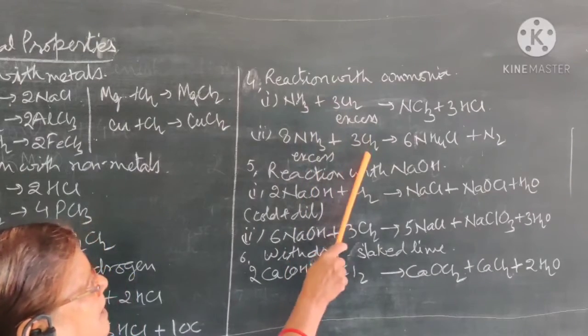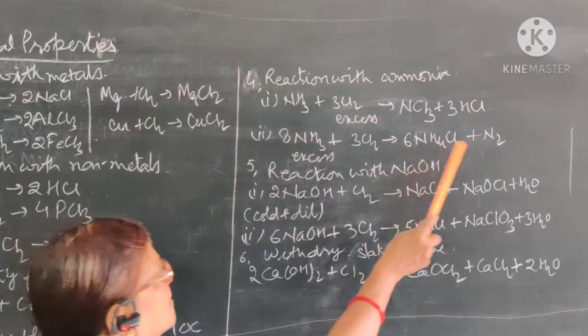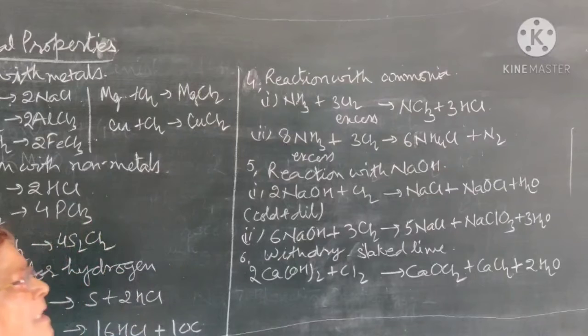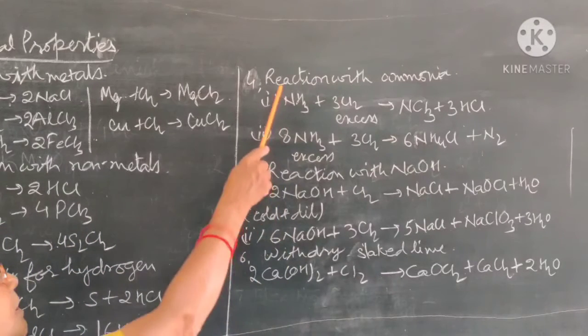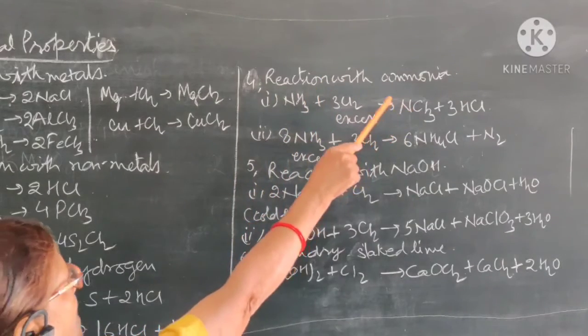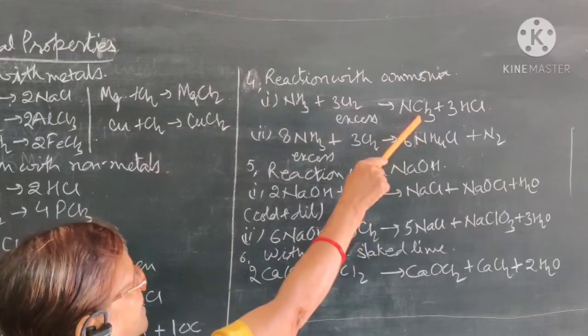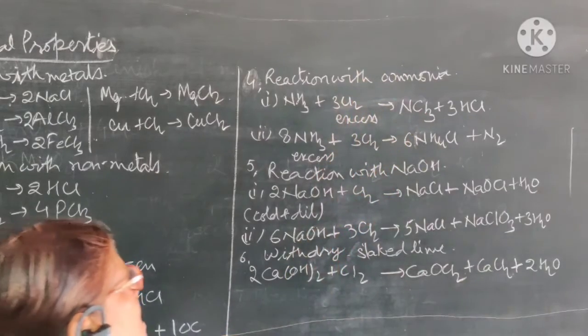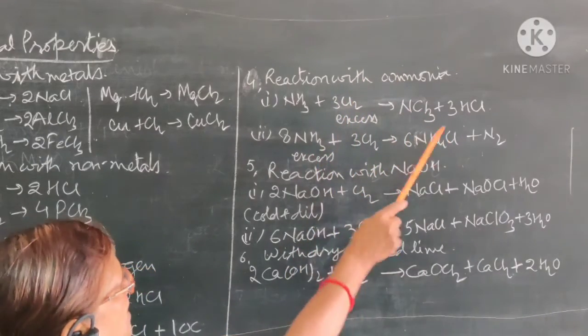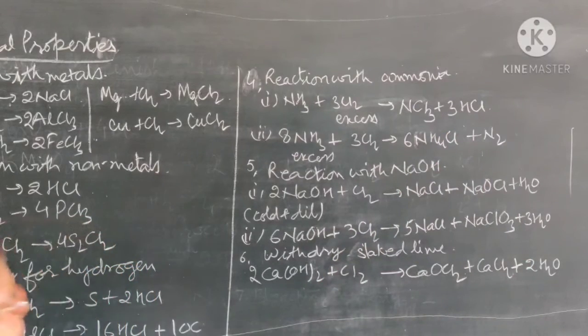In the first case, when chlorine is taken in excess, it forms NCl3, nitrogen trichloride, and HCl, and that is explosive in nature. In the second case, when ammonia is taken in excess, it combines with chlorine to form ammonium chloride and nitrogen. So in these two ways chlorine reacts with ammonia. Either there is the formation of NCl3 when we take chlorine in excess, or when we take ammonia in excess, there is the formation of ammonium chloride.